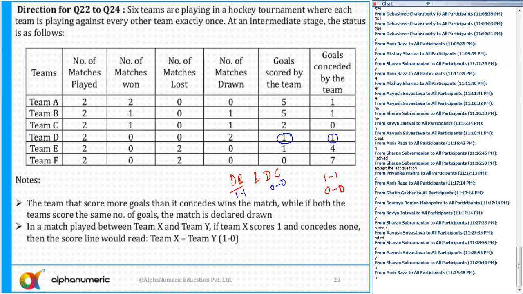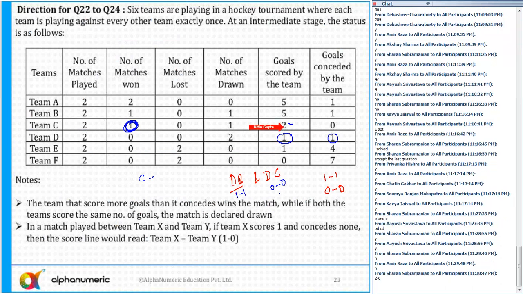Another thing here, for team C. Team C has won one match. So what is the score of that match? Team C versus some other team, we do not know which is the other team. But can you guess what is the score? Because for team C, the total goals scored is 2 and conceded is 0. In one of the matches, its score was 0-0. So in another match, it has to be 2-0.